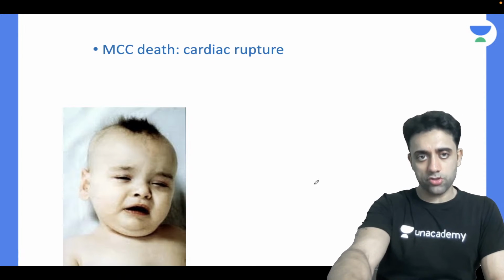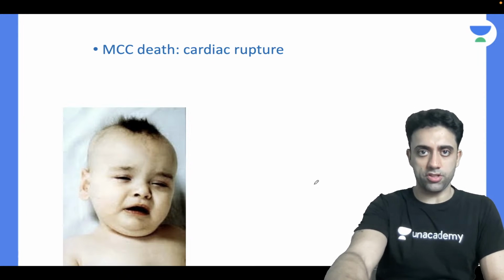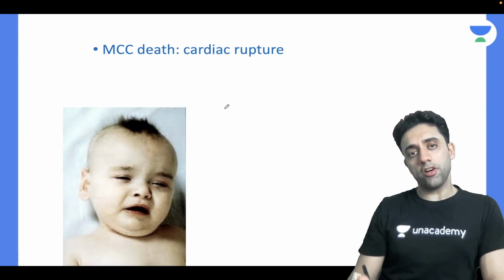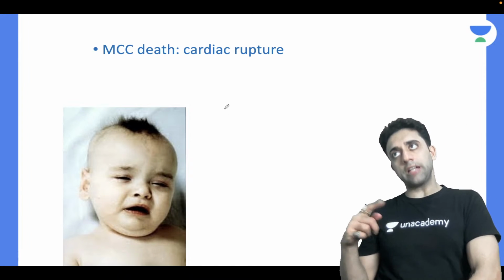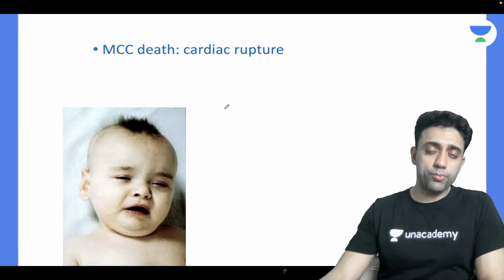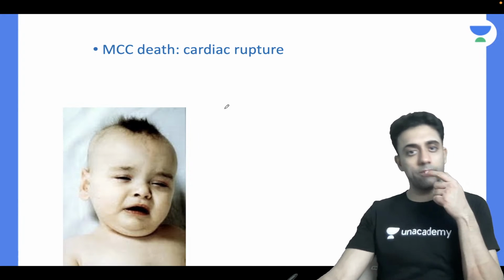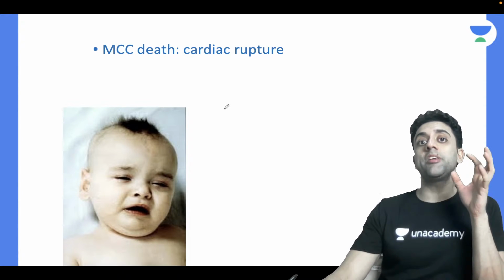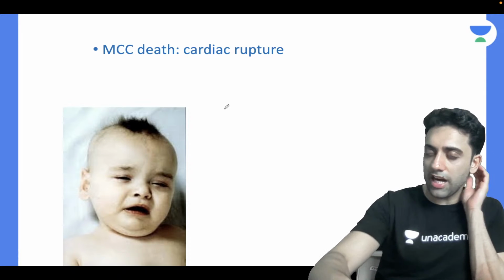And most importantly, the most common cause of death in Menkes is cardiac rupture. Cardiac rupture, which is different from the most common cardiac problem in neonatal lupus erythematosus. तो पढ़ा था भी शुरू में, neonatal lupus erythematosus. So complete heart block is common there.